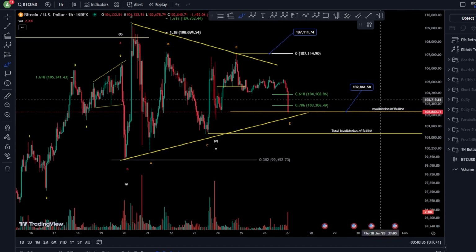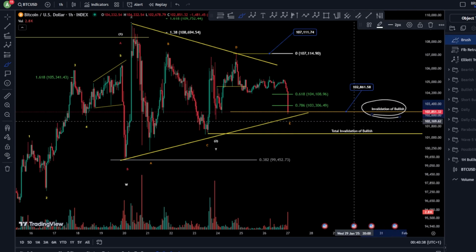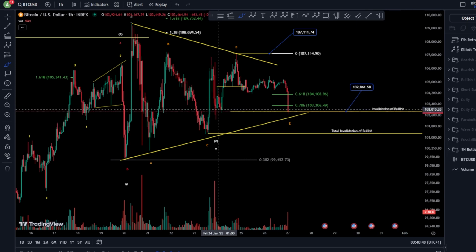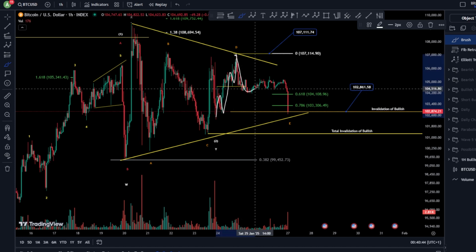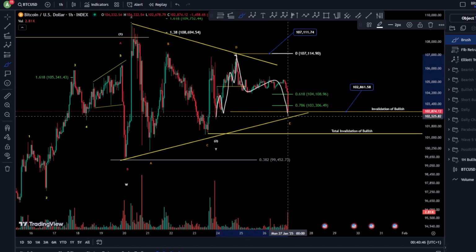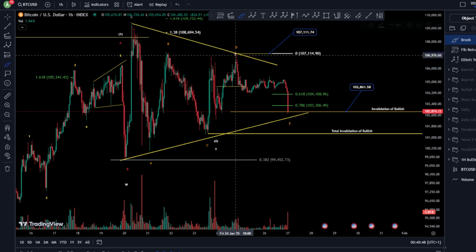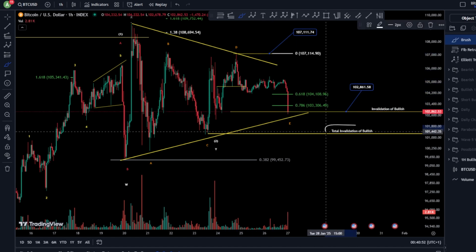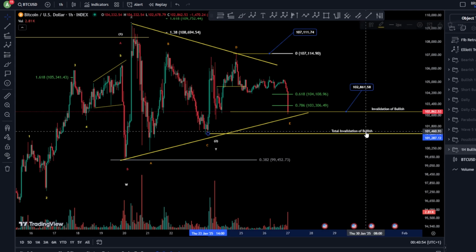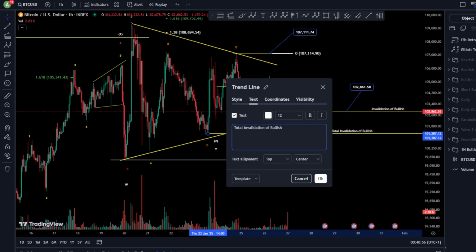So as we can see, we have reached the invalidation of a bullish scenario here, where we were looking for 1, 2, 3, 4, 5 as a wave 1. And then, as you can see, it's a very deep wave E, possibly, that we are still inside this triangle until we take the total invalidation of this triangle as well.